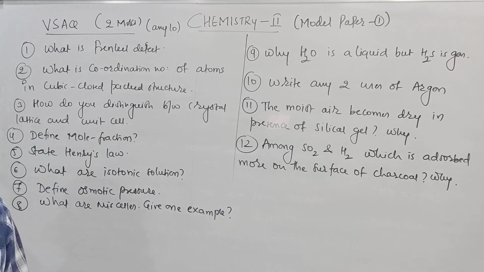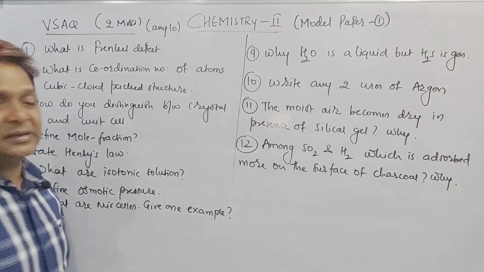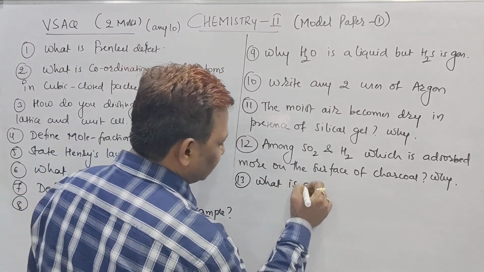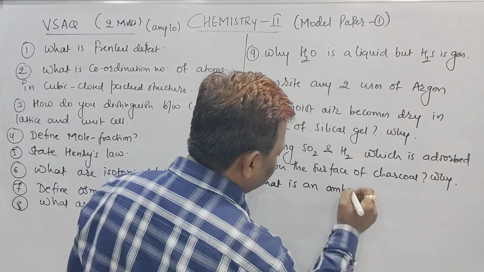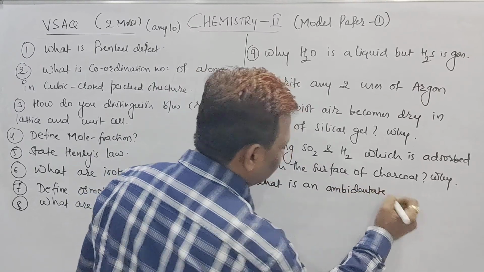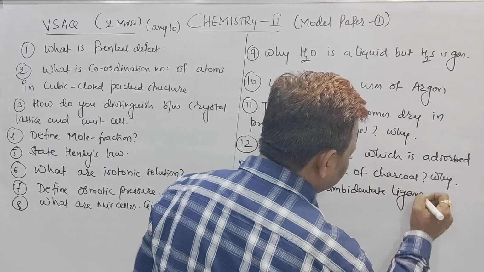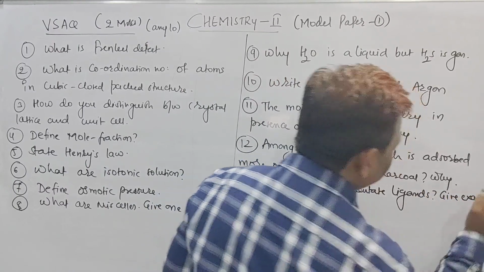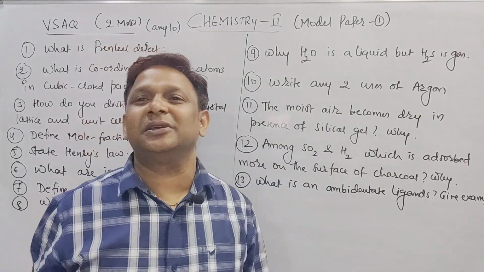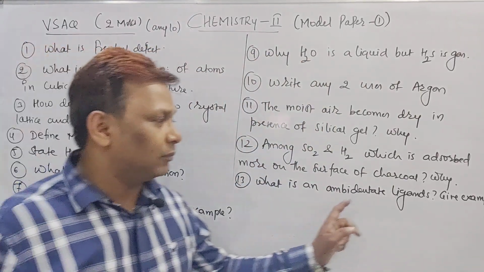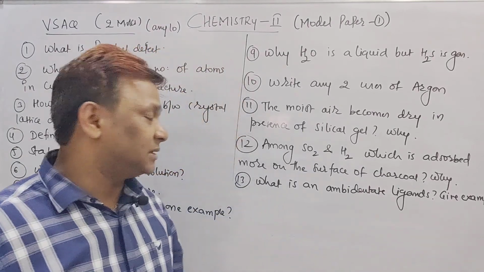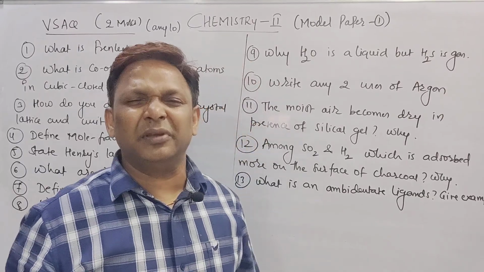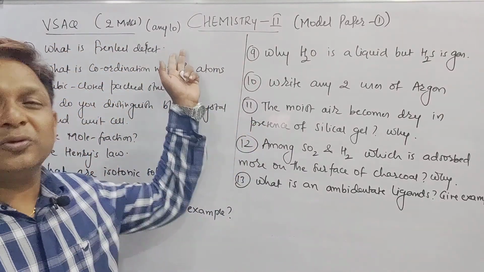One more we can say, beta, what is an ambidentate ligand? Give example. What is an ambidentate ligand? Give example. See beta, previously we used to get only 10 VSAQs, but this time you are able to see now, beta, we are getting 15 VSAQs, and in that 15 you have to write any 10. It's very simple, beta, to score 10 into 2 marks.